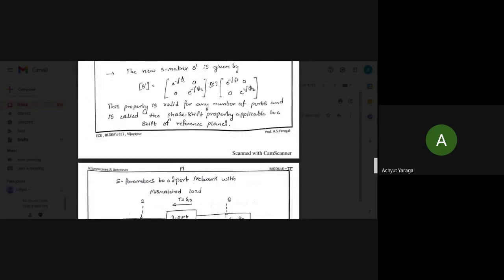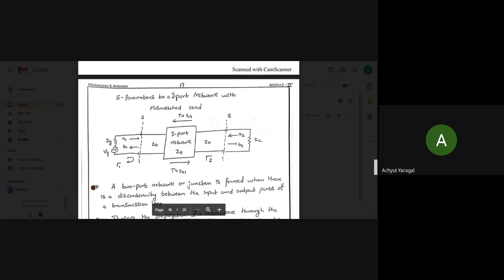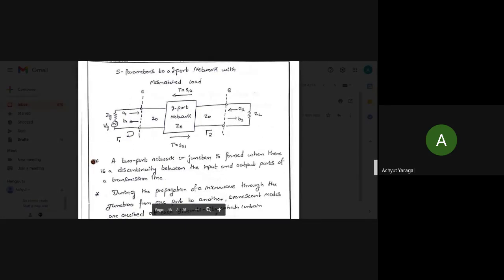Now let us move on to a very important topic: the S parameters of a two-port network with mismatched load. Let us understand this one by one. Again, I think you have drawn this figure in the first chapter of microwave network theory. The two-port network has port 1 and port 2. At port 1 we have the generator impedance Zg and the source voltage. A1 and B1 are the incident and reflected components. Z0 is the characteristic impedance.